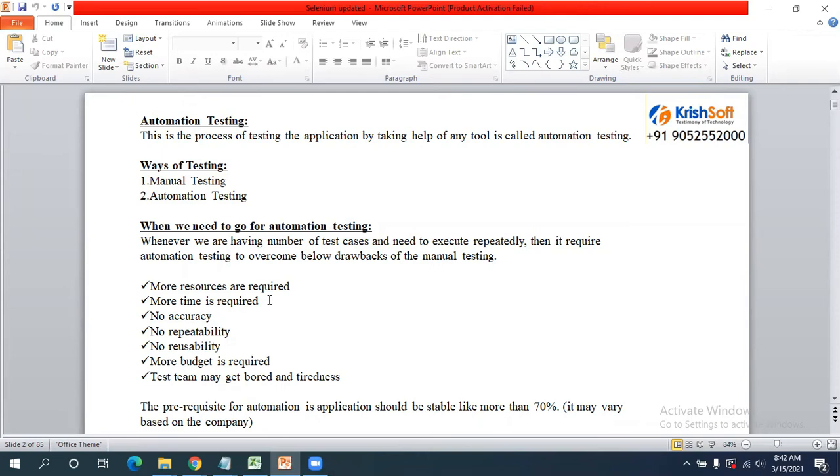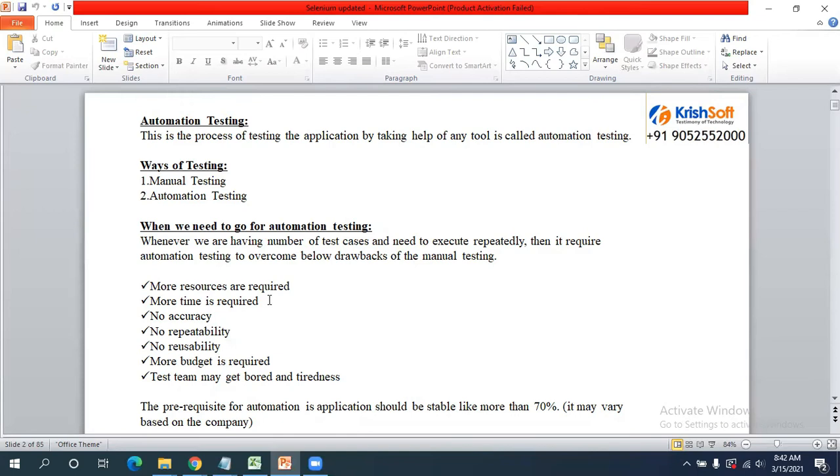Why? Because without regression testing, we cannot release to the client, because we don't know whether the addition of functionalities, modifications or changes may impact existing functionalities also. That is the reason we spend much time on regression testing, to ensure no functionalities are breaking because of the changes or additions. So for regression testing, especially, we need to go for automation testing.